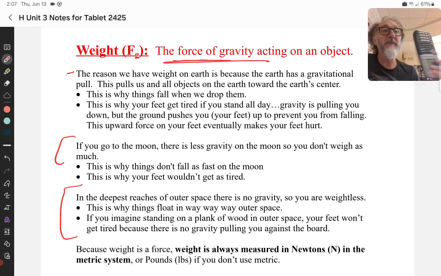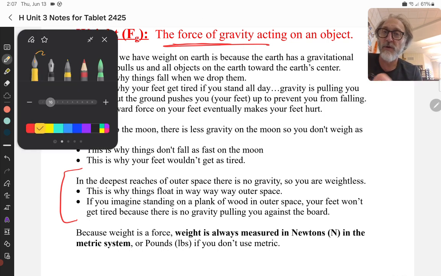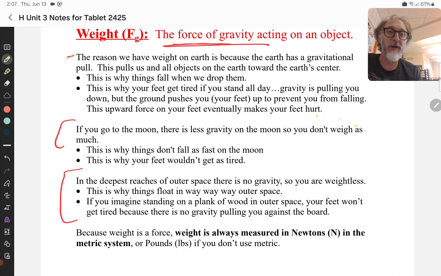Quick side note, astronauts in orbit around the Earth do float. And so they are weightless, but there is still gravity there. We'll talk about that more when we get to circular motion. So to actually have no gravity, you've got to be way out in the middle of nowhere. Now, because of this, notice weight is the force of gravity. So from now on, when you hear the word weight, you should think, oh, that's just force of gravity. Why is my pen not writing anymore? There we go. So you should just think, weight, that's the same as force of gravity.